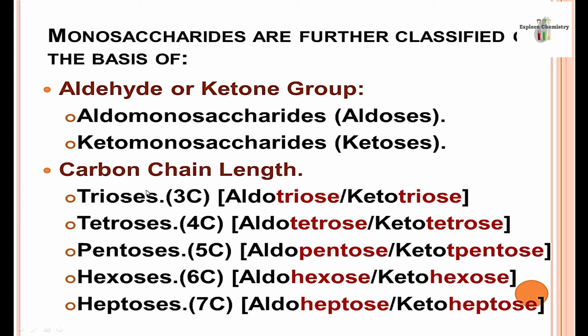And on the basis of carbon atoms, they can be triose, tetrose, pentose, hexose, heptose. So on the basis of functional group and number of carbon atoms, they are named aldotriose or ketotriose, aldotetrose or ketotetrose, aldopentose or ketopentose, aldohexose or ketohexose, or aldoheptose or ketoheptose. And in addition, aldooctose or ketooctose on the basis of 8 carbon atoms, octane.